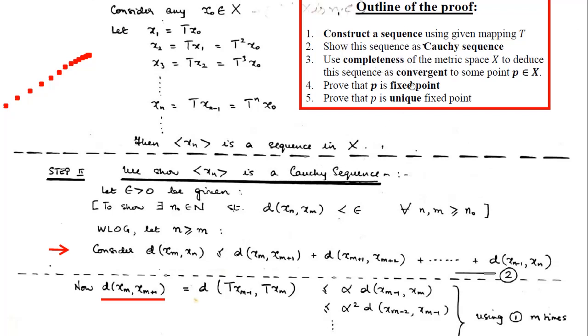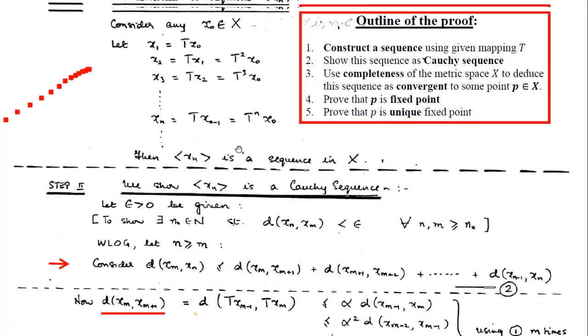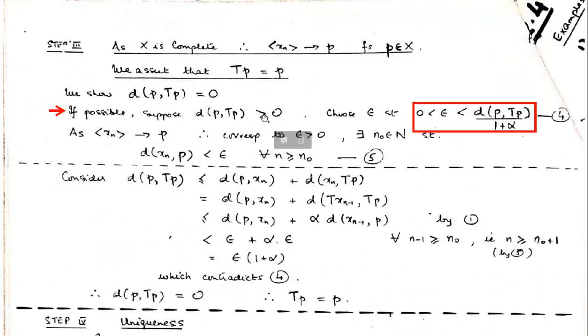A sequence xn is convergent if the limit exists in the metric space X itself, meaning xn converges to say p, where p is in the metric space X. That is the speciality of the limit: xn converges to p where p is a point in X.